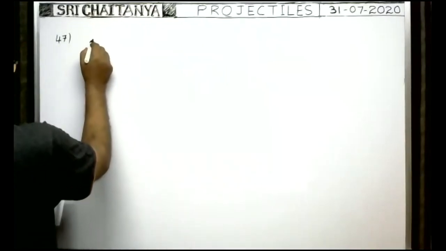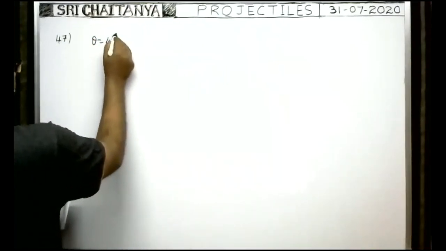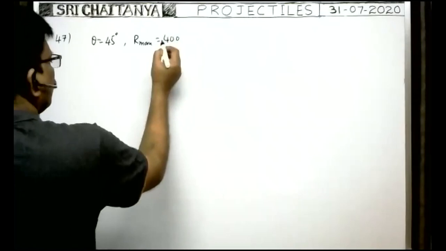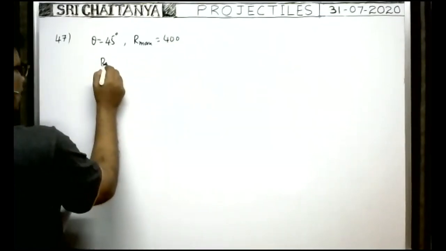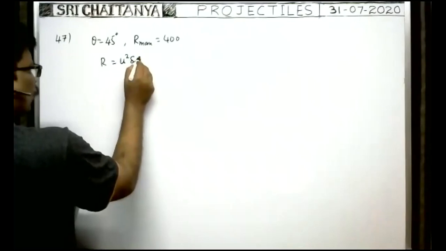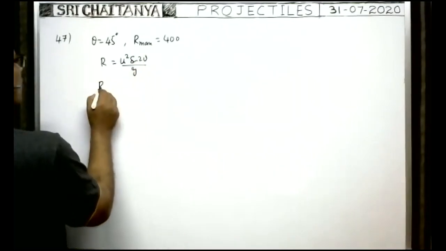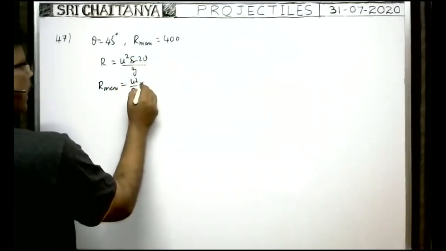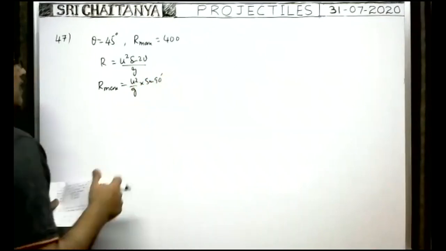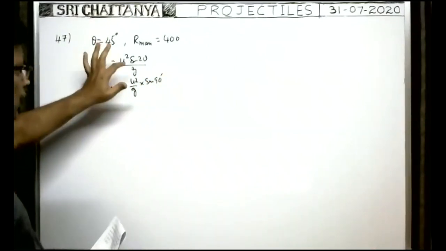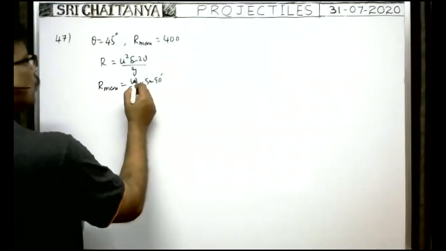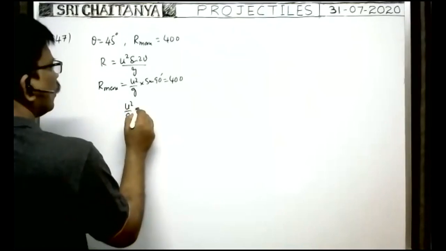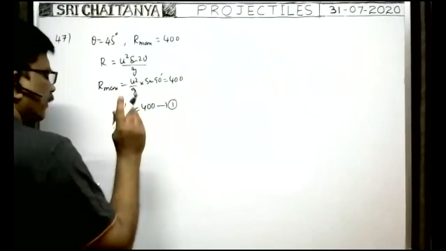Maximum possible range means whenever theta is equal to 45 degree, then range is maximum, R max. That R max is given as 400 meter. But what is the formula for range? Range is equal to u squared sine 2 theta by g. So maximum range means R max is equal to u squared by g into sine 90. That is, u square by g is equal to 400. This is equation 1.